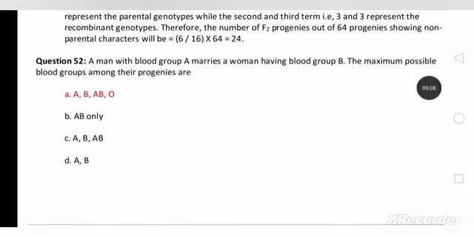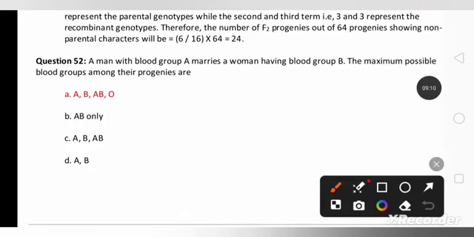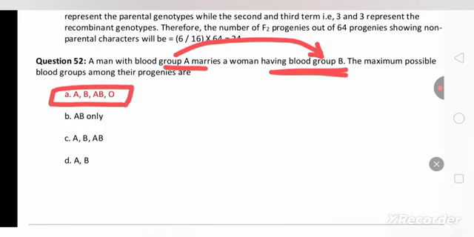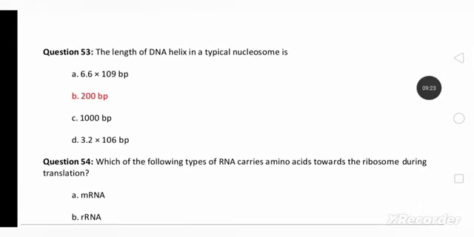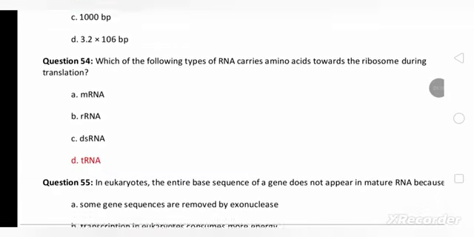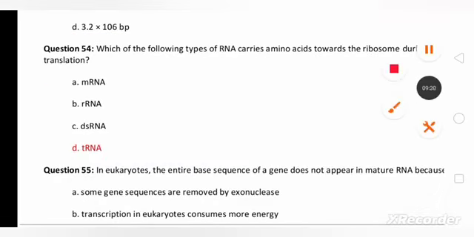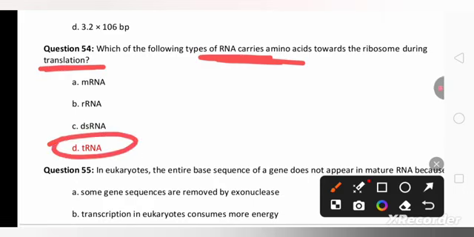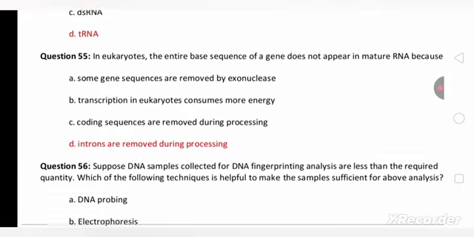In the next question, a man with blood group A marries woman having blood group B. So, man with blood group A when marries with woman with blood group B, the possible blood group of the progenies will be all the four: A, B, AB and O. The length of the DNA helix in a typical nucleosome is 200 base pairs. It's an easy question. Which of the following type of RNA carries amino acid towards ribosome during translation? Translation is a process of protein synthesis. So, amino acids are carried by transfer RNA.